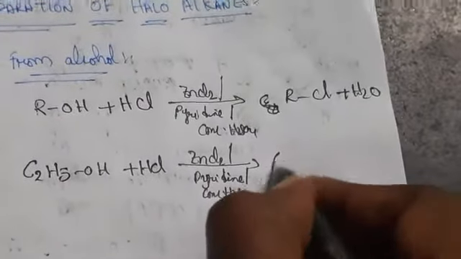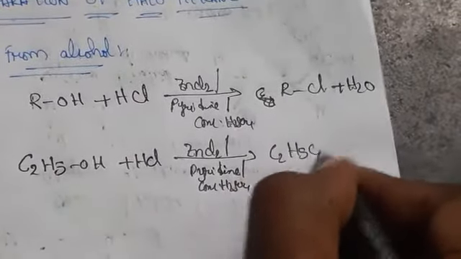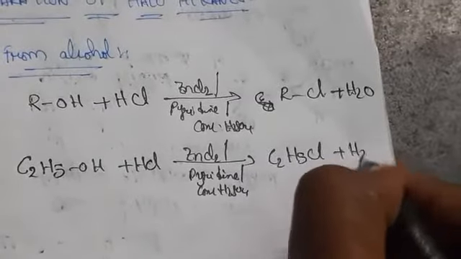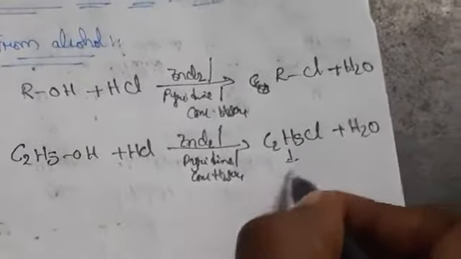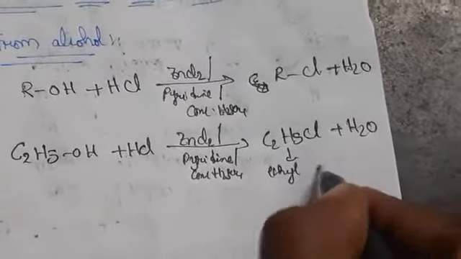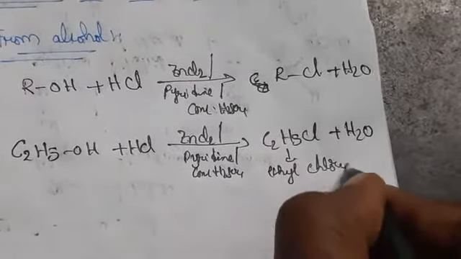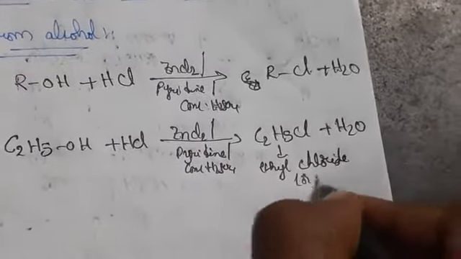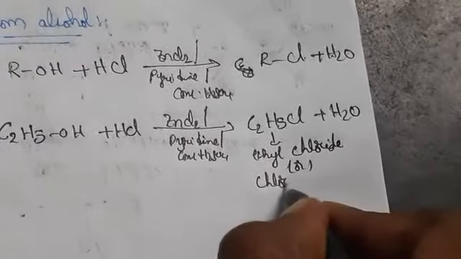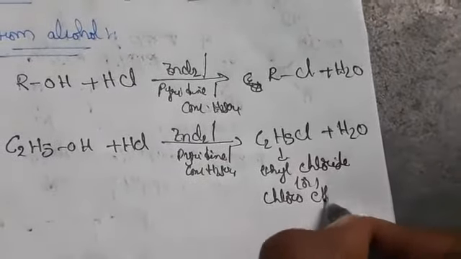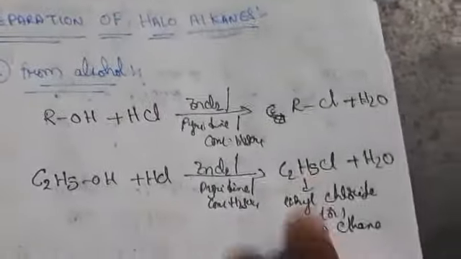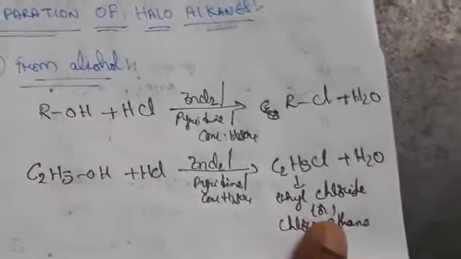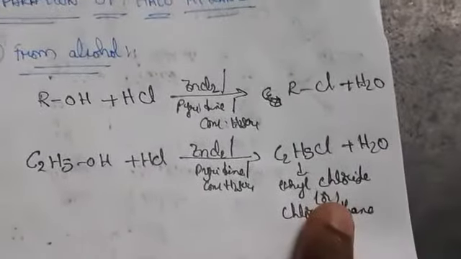This gives C2H5Cl plus H2O, which is ethyl chloride, or we can write it as chloroethane. So this one we have prepared from alcohol, and we call it an alkyl halide.